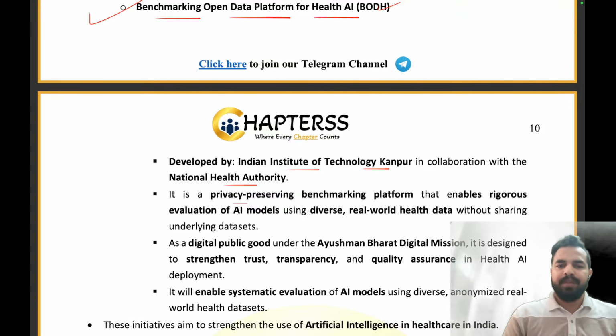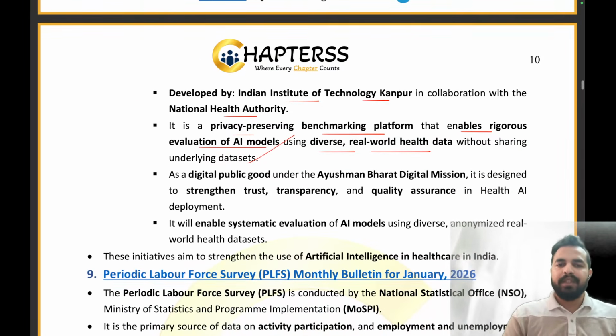It is a privacy preserving benchmarking platform. I told you that we are giving the anonymized data. We're not sharing directly the details of the people, the patients, right? We are giving anonymized data. So that's why we are preserving the privacy of the patients, which enables rigorous evaluation of the AI models using diverse real-world health data without sharing the underlying data sets. As a digital public good, under the Ayushman Bharat Digital Mission, it is designed to strengthen trust, transparency, and quality assurance in health AI deployment.